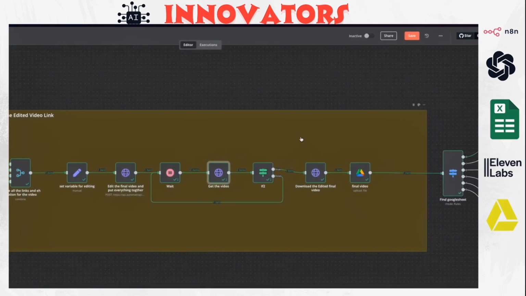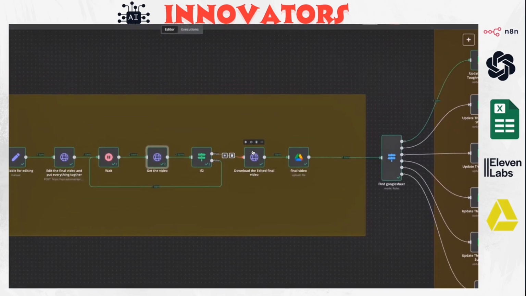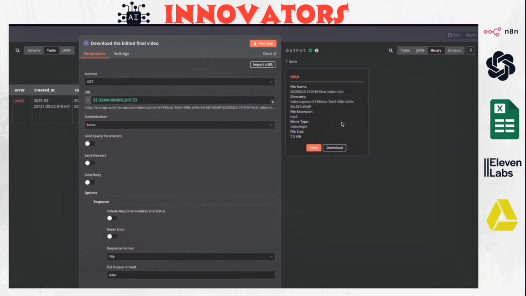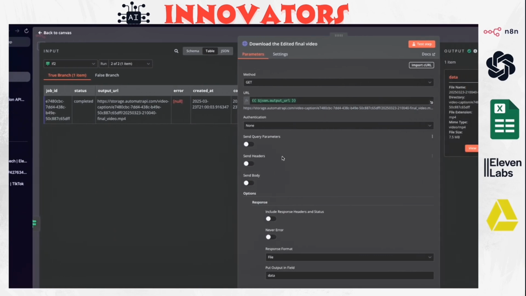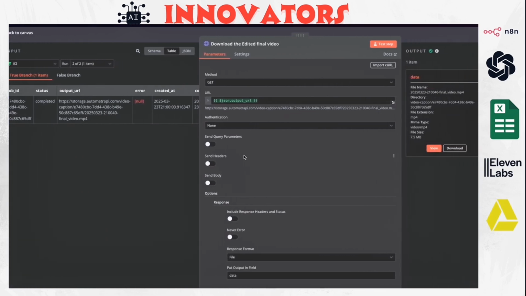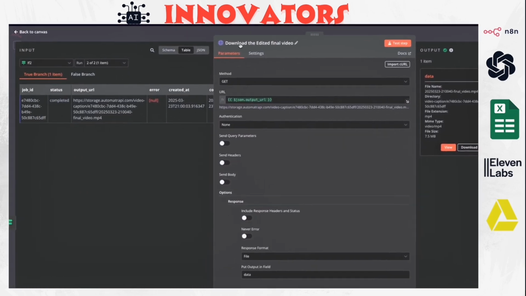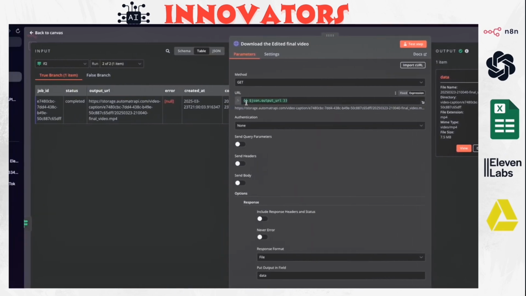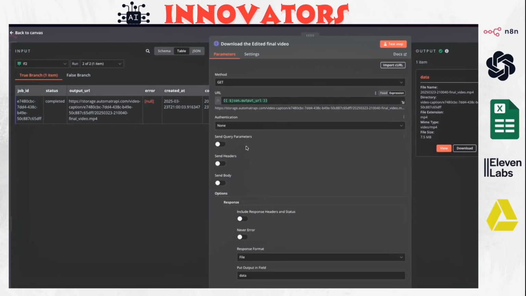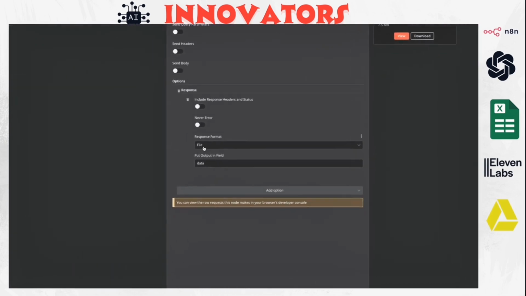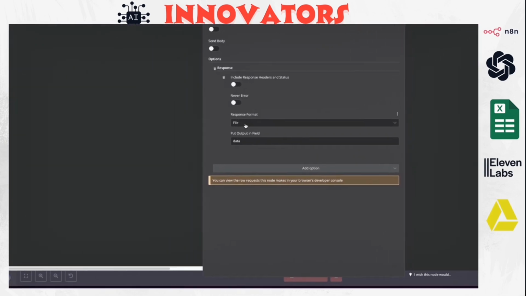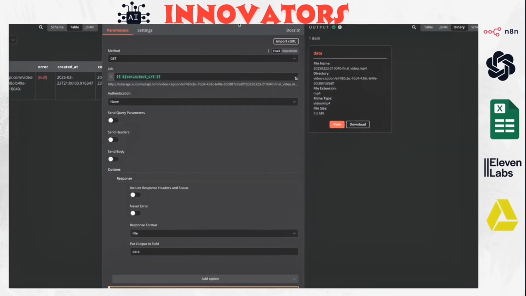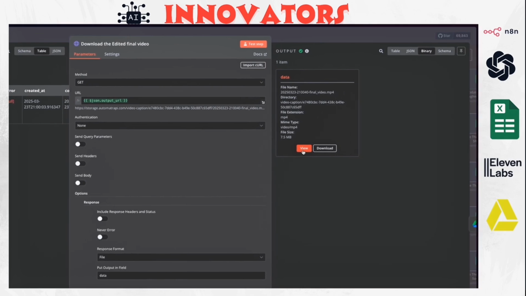And once we have the video, now we need to download the video, and then we need to add it to Google Drive. The same as the previous sections where we download videos, you add this HTTP GET request, and then you add the URL for the video. The response file format is file, and the put output data in the field is data. Now you're going to have the final video.